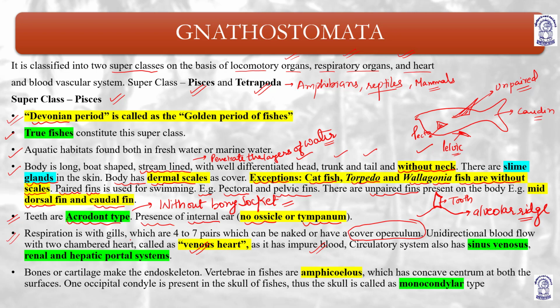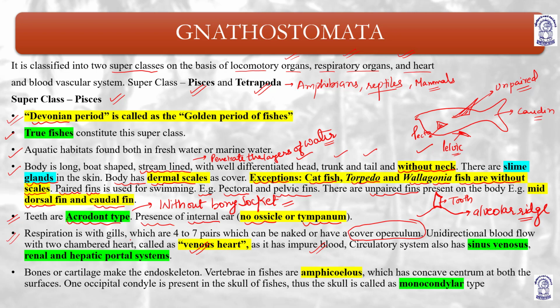Respiration is through gills. 4 to 7 pairs of gills are present, which are naked or may be covered with an operculum. Unidirectional blood flow with a two-chambered heart. The heart is known as what? Venous heart, because oxygenated and deoxygenated blood get mixed. The circulatory system has sinus venosus, which is further modified into the SA node in mammals. Then the renal and hepatic portal systems are also present.